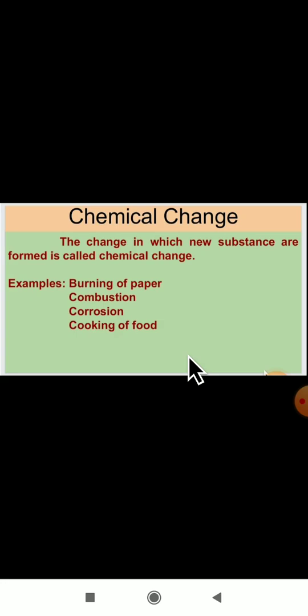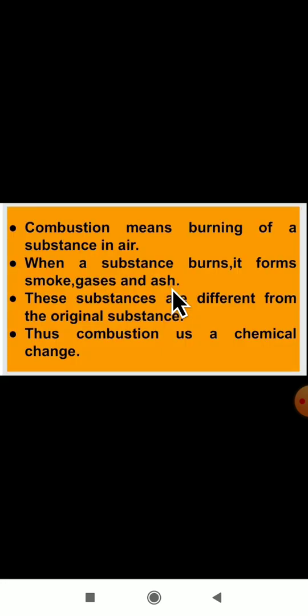The change in which new substances are formed is called a chemical change. Yes, when you burn the paper, we get one new substance, that is ash. Combustion, corrosion, and cooking of food are all examples of chemical change. Then what is combustion? Combustion is nothing but the burning of a substance in air. The burning of a substance in air is called combustion.